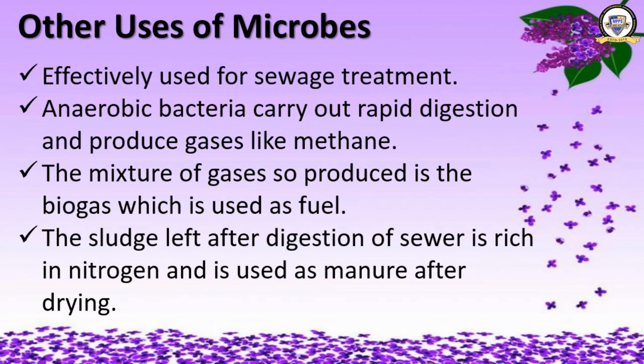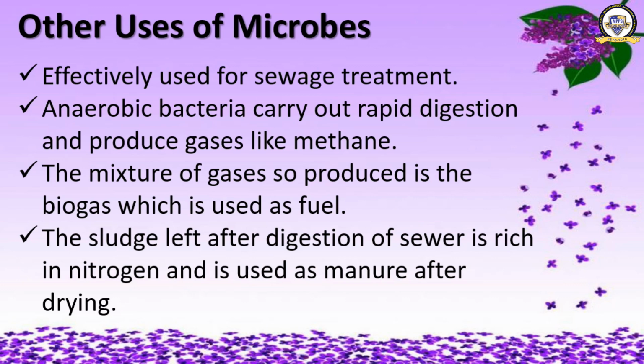Okay. Do you know about the cleaning process of microorganisms in sewage treatment? I will tell you. See, species of Bacillus, Pseudomonas and Proteus are used for this purpose. Which three species of bacteria is used? It is Bacillus, Pseudomonas and Proteus. These bacteria are circulated around sewer in large tanks through which air is pumped. In the presence of sufficient oxygen, the bacteria bring about rapid decomposition of sewage in few hours.